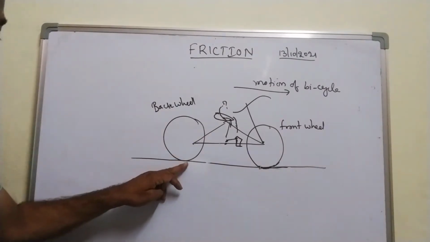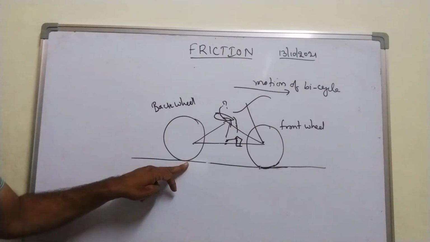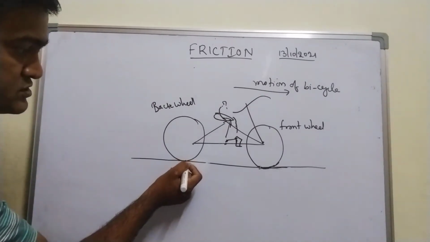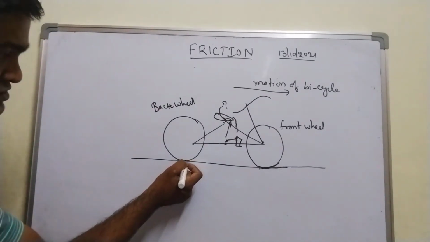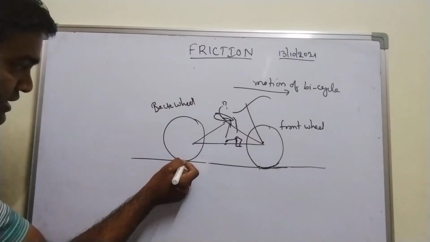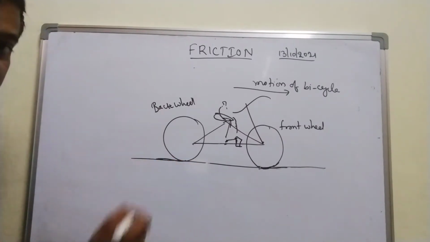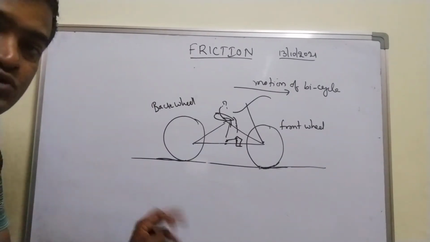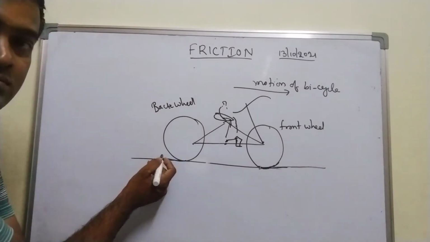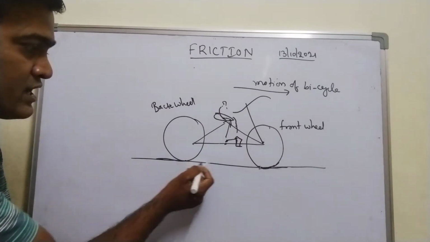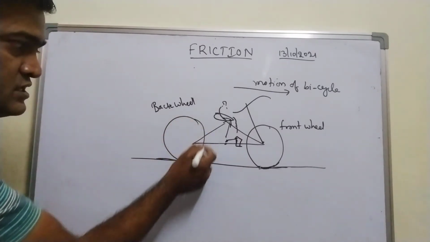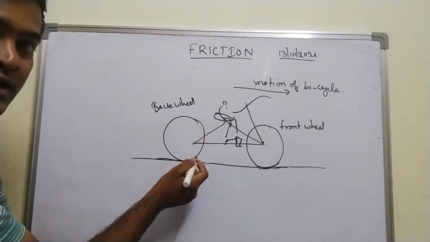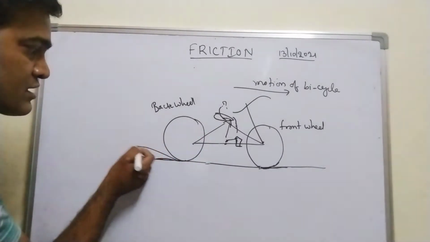So the back wheel applies a force on the surface in the backward direction, in this direction. For example, if you have some sand, when the back wheel rotates, this sand will come out tangentially.